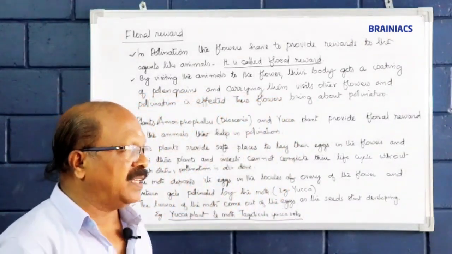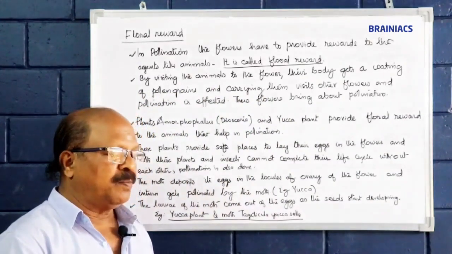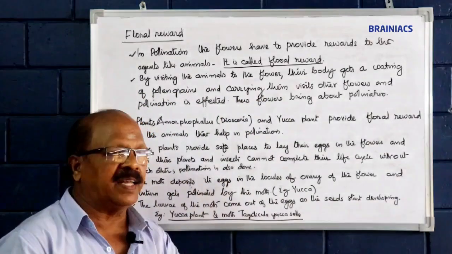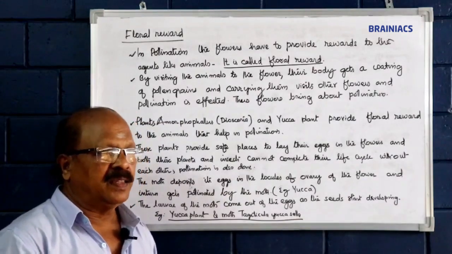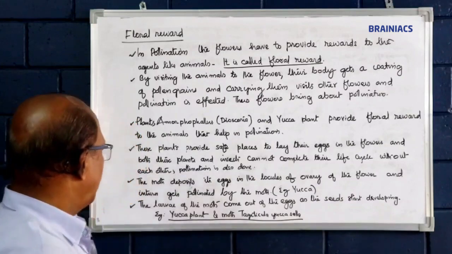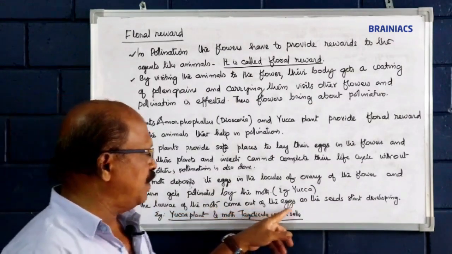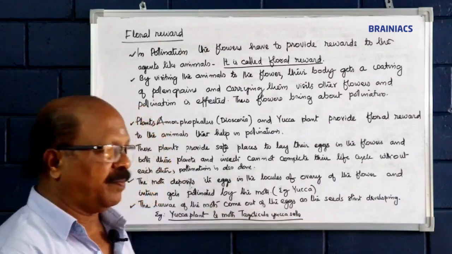So pollination is done. At the same time, the moth gets a suitable place for laying their eggs, and the eggs are protected from the predators. So that's giving a protection. The larvae of the moth come out of the eggs as the seeds start developing.